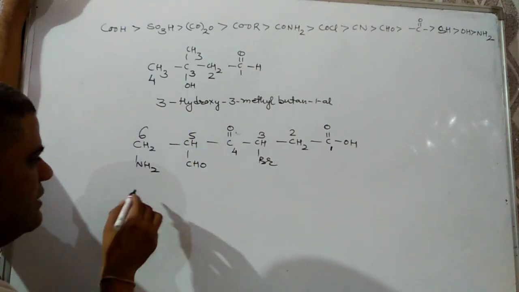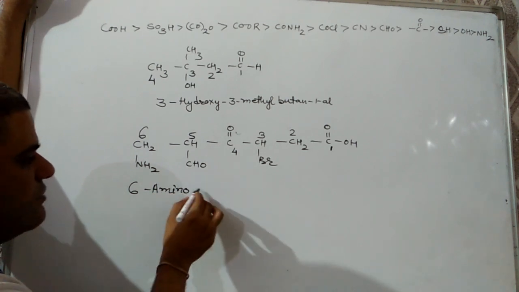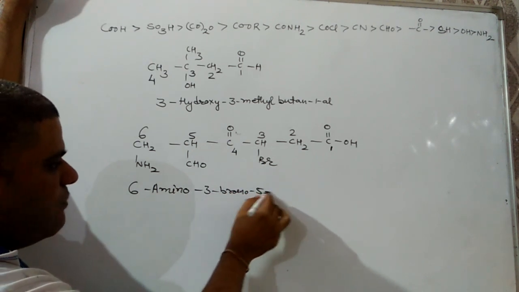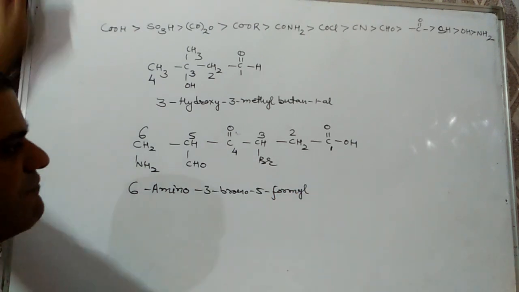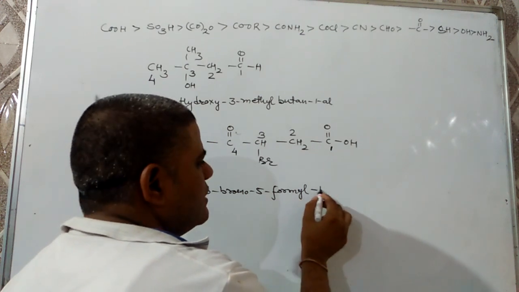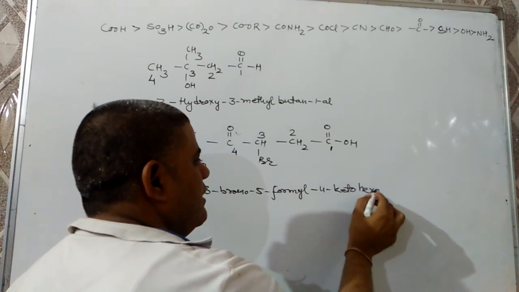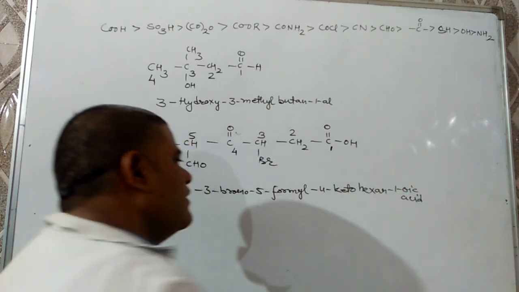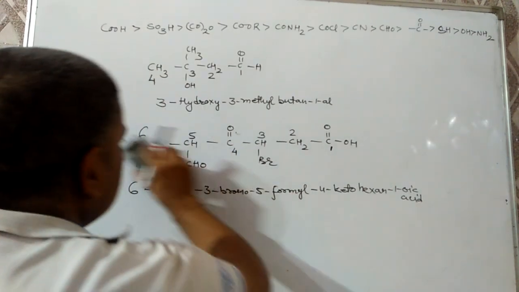Alphabetically the prefixes should be written: 6 amino, then 3 bromo, then 5 formyl, as the carbon of the aldehyde is not counted in the chain, then 4 keto, hexane 1 oic acid. In this way, we can do the IUPAC names of all the compounds.